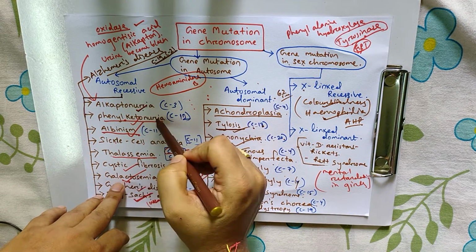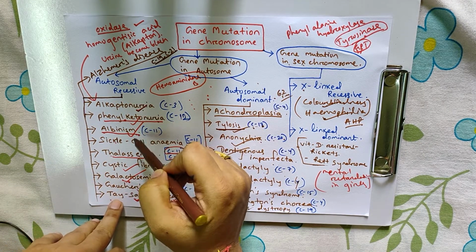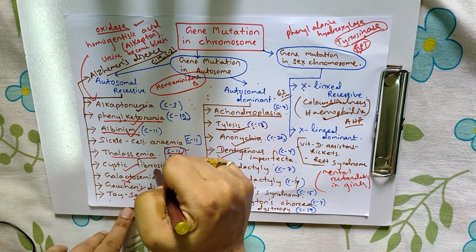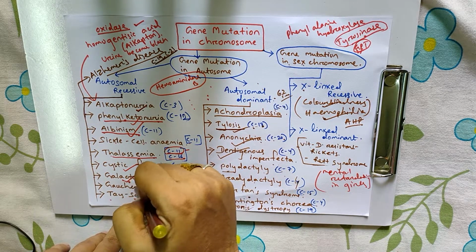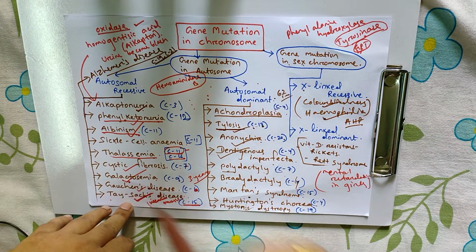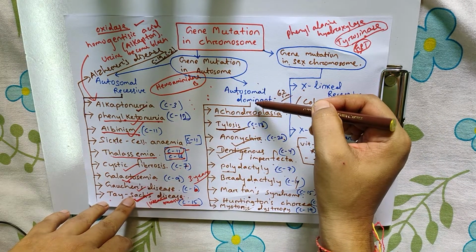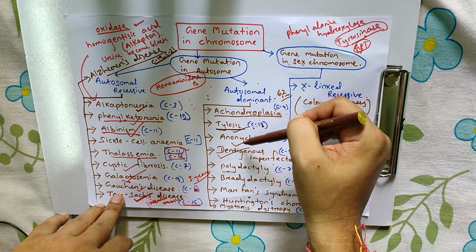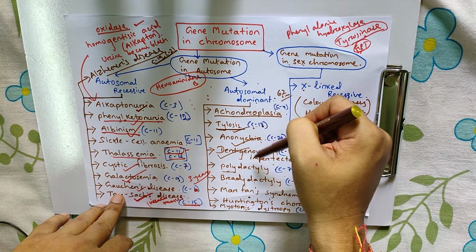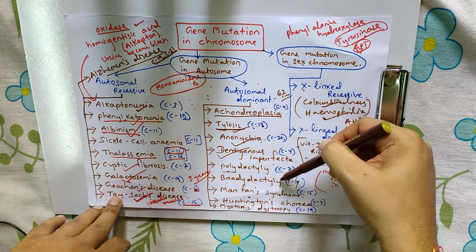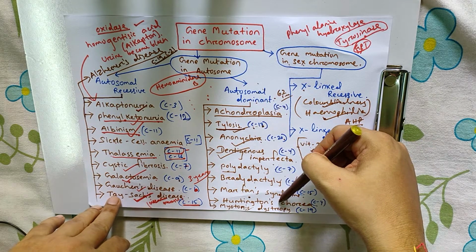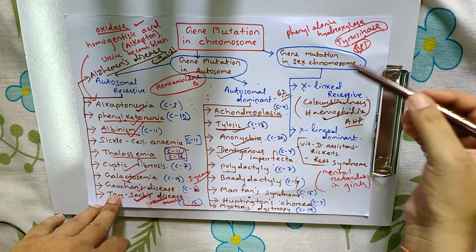Alkaptonuria, phenylketonuria, albinism, sickle cell anemia, thalassemia, cystic fibrosis, galactosemia, Gaucher's disease, Tay-Sachs. Then Alzheimer's disease, autosomal dominant: achondroplasia, tylosis, anonychia, dentinogenesis imperfecta, polydactyly, brachydactyly, Marfan syndrome, Huntington's, myotonic dystrophy.